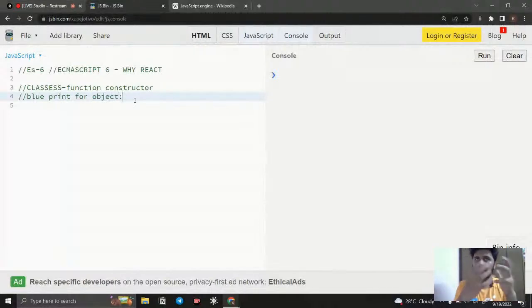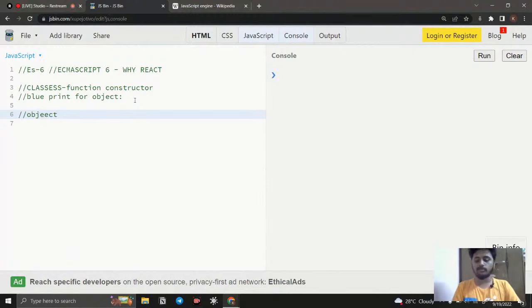Initially we used functions to create objects, and now we use classes. Initially we had the function constructor, where we had to give so many things and do so much. Right now we have the new feature, and by using classes we can build that. Before that, we need to know what an object is. I think you know what an object is, because everything is covered in the beginner section itself.